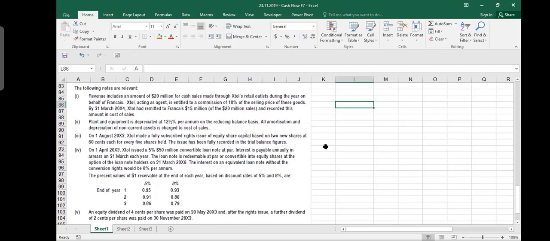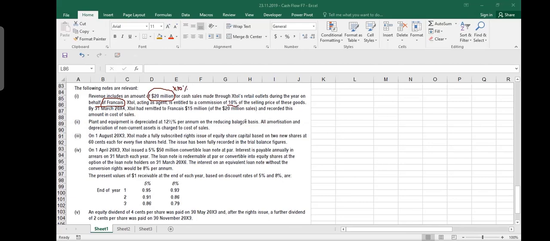Okay, the following notes are relevant. It says that revenue includes an amount of $20 million for cash sales made through Extol's retail outlets during the year on behalf of Francis. Now, Extol's revenue, whatever it was, includes 20 million of revenue. These are the goods which you sold for some other party called Francis, and Extol, acting as an agent, is entitled to a commission of 10% of the selling price. So on this 20 million, 10% is your sales commission.